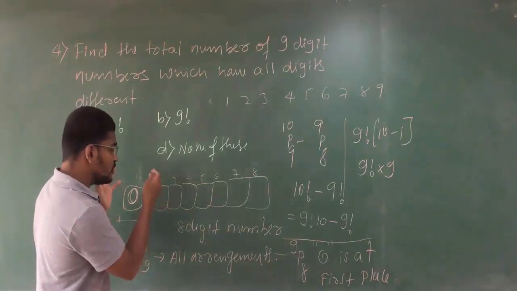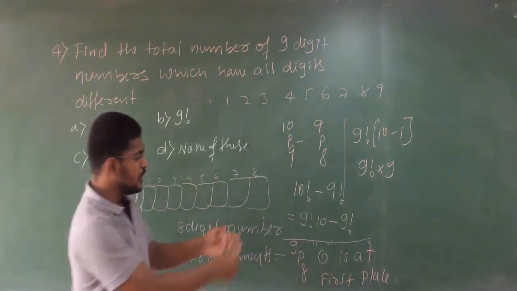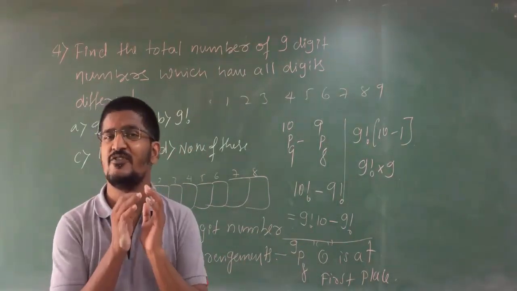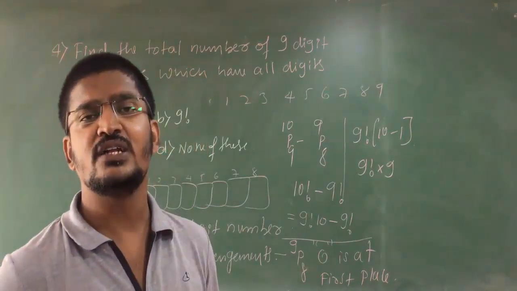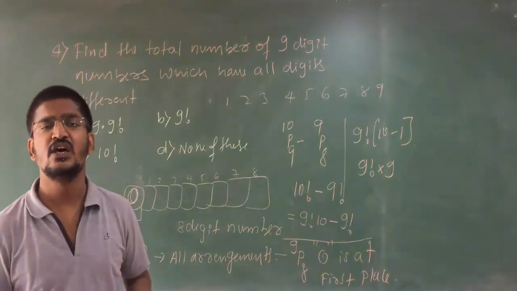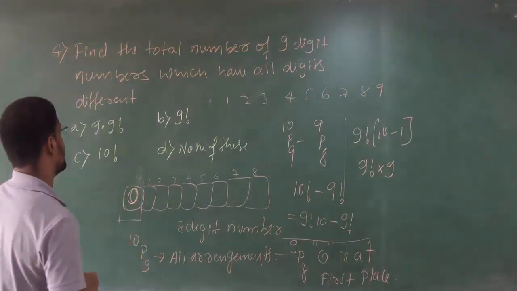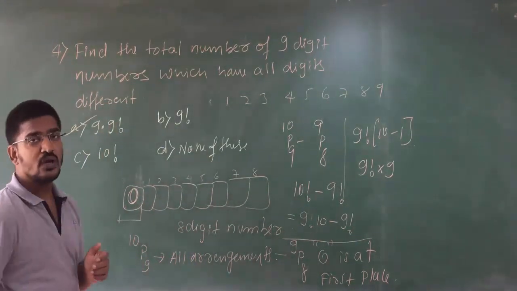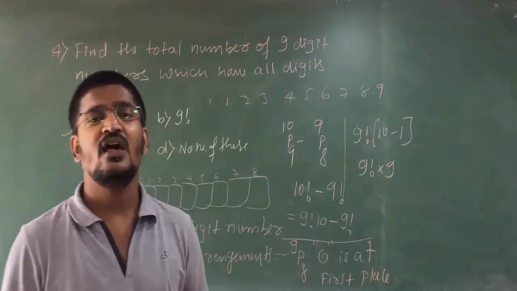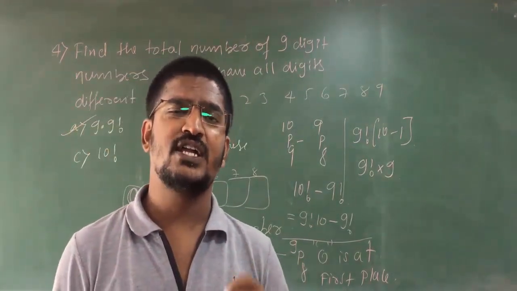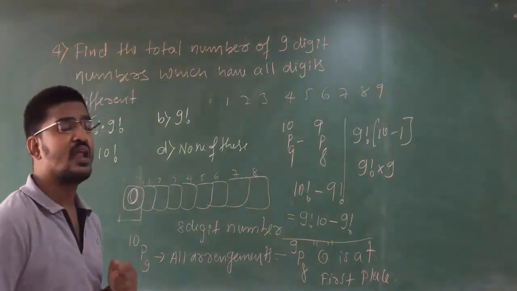From total number of arrangements, remove 0 at the first place, so that you are going to get 9-digit numbers which are different from each other. Therefore, your answer is 9 into 9 factorial.